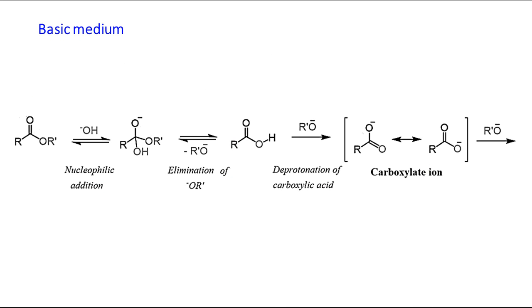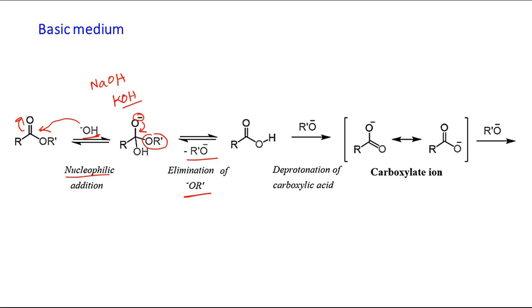Now what happens in basic medium? In basic medium, normally the reaction is done in presence of NaOH solution or KOH solution, so there is HO minus ion. Now this hydroxide ion will attack, so this step is nucleophilic addition. This is reversible. After nucleophilic addition, there will be a negative charge over oxygen. The next step is that this negative charge again makes a C double bond O, and R prime O will be removed in the form of R prime O negative.